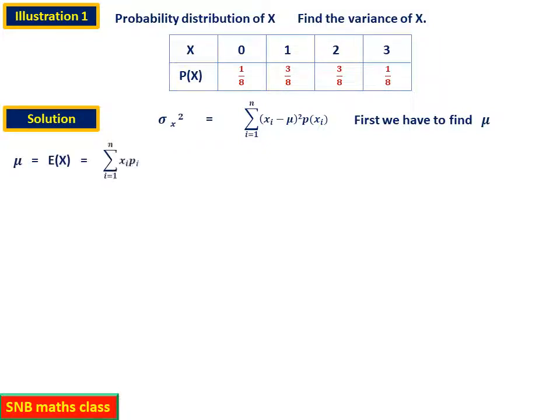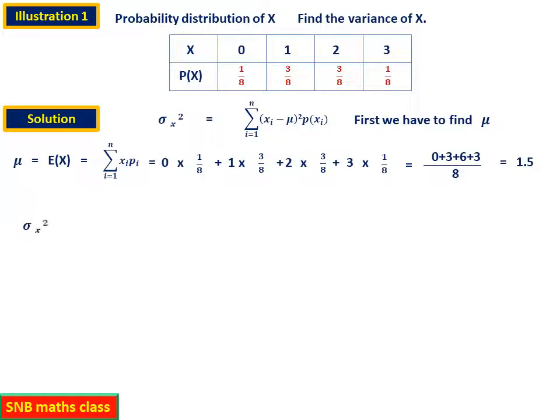Actually we have done this already, but let us do it again. So sigma of 0 into 1 by 8 plus 1 into 3 by 8 plus 2 into 3 by 8 plus 3 into 1 by 8. When you simplify, you get (3 plus 6 plus 3) by 8, so this will be equal to 1.5. Therefore the mu value, or mean of the random variable, is 1.5.